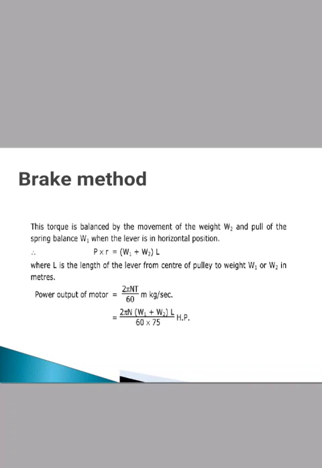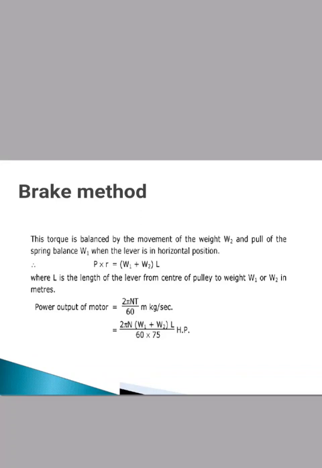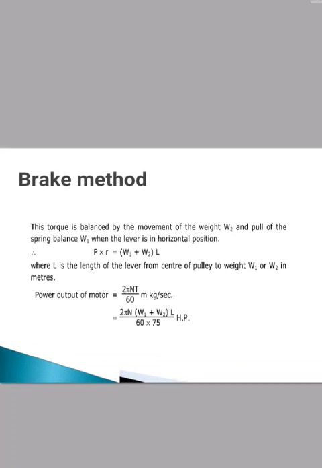When the lever is in horizontal position, P into R is equal to (W1 plus W2) into L, where L is the length of the lever from the center of the pulley to weight W1 or W2 in meters. The output power of the motor is given by 2 pi N T divided by 60 meter-kg per second, and we have to solve further by putting in the value of T.